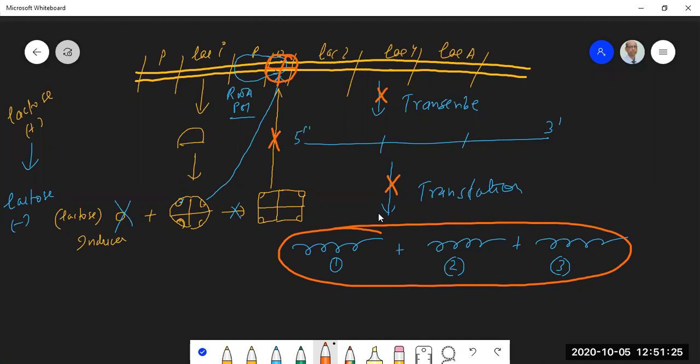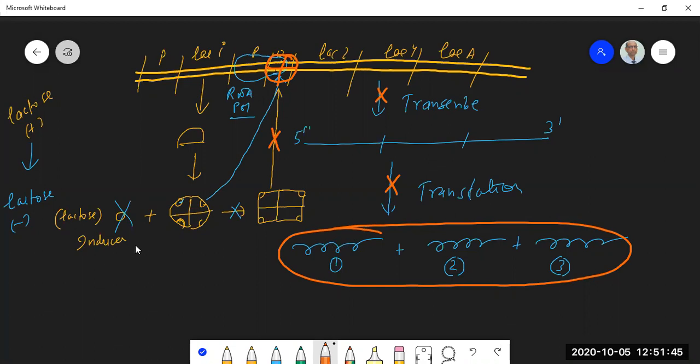So this, in a nutshell, is a very simple, very elegant mechanism of regulation of genes in a bacterial cell. Okay, this is a very simplified version. This is the simplest of operons. Okay, this is a representative operon, the simplest of operons, to understand the mechanism of gene regulation.